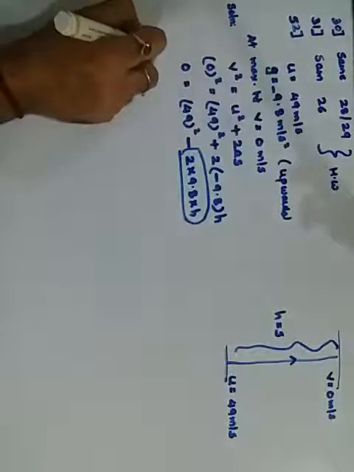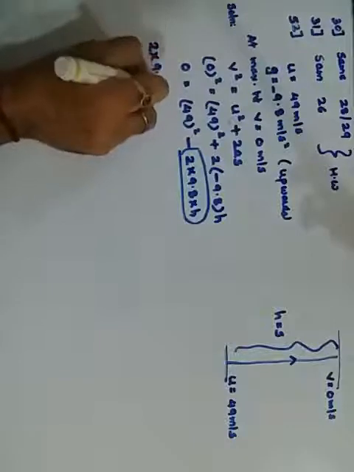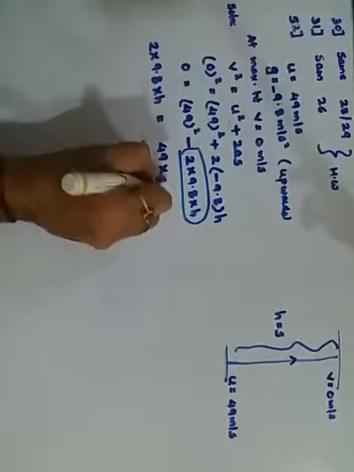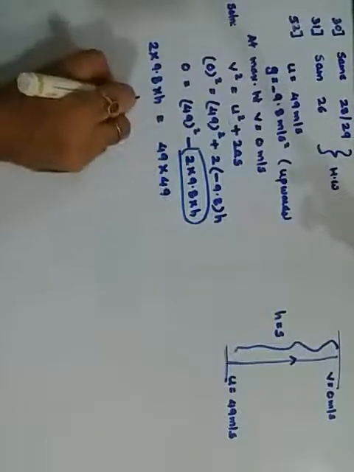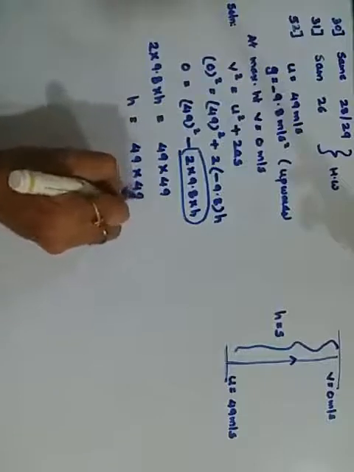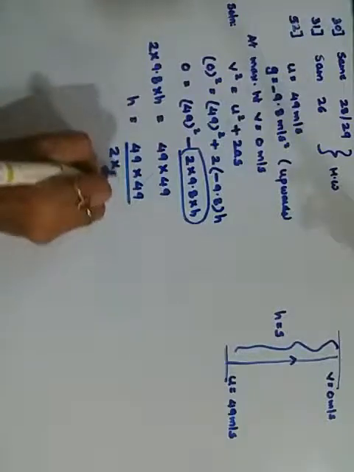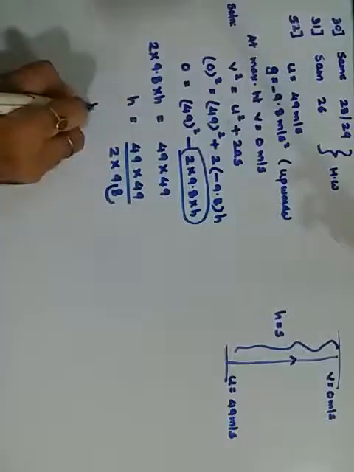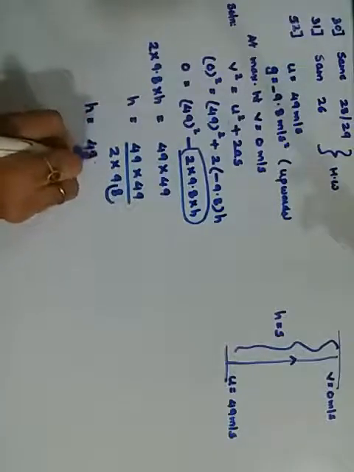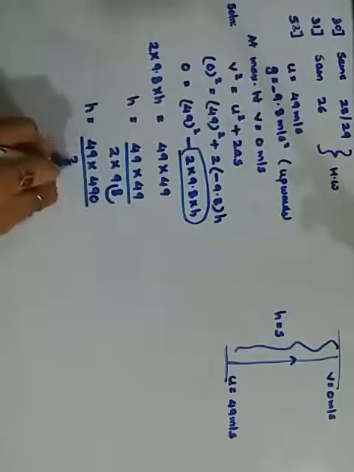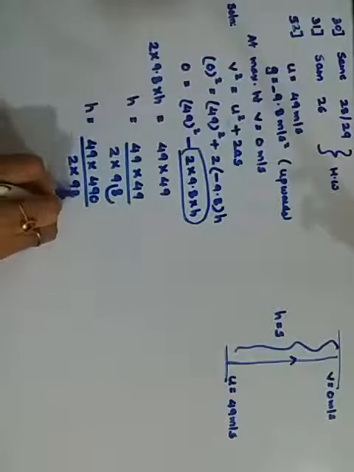So it becomes 2 into 9.8 into h is equal to 49 square, that is 49 into 49. Therefore h becomes 49 into 49 upon 2 into 9.8. When I shift the decimal, there will be one extra 0 in the numerator. So 49 into 490 upon 2 into 98.